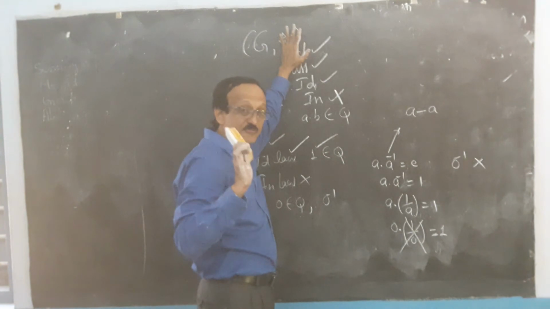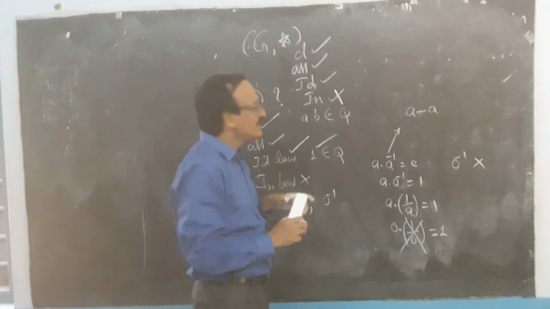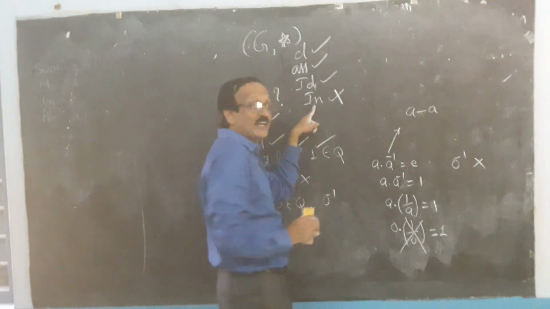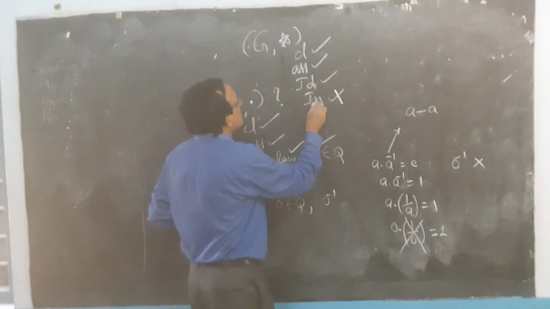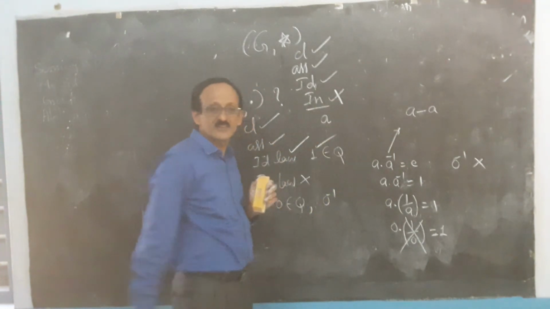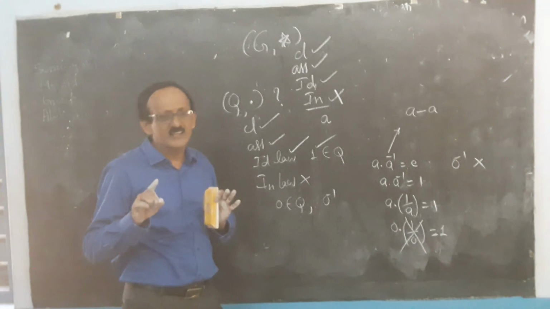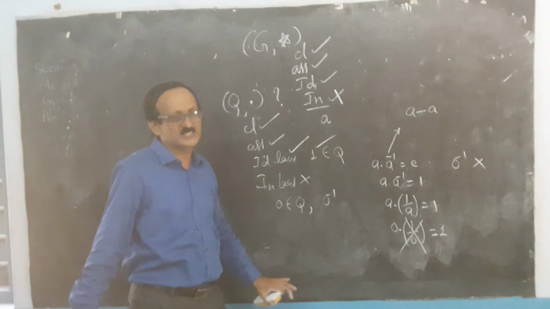When does the inverse law fail? If at least one element is there whose inverse does not exist, the inverse law itself fails.